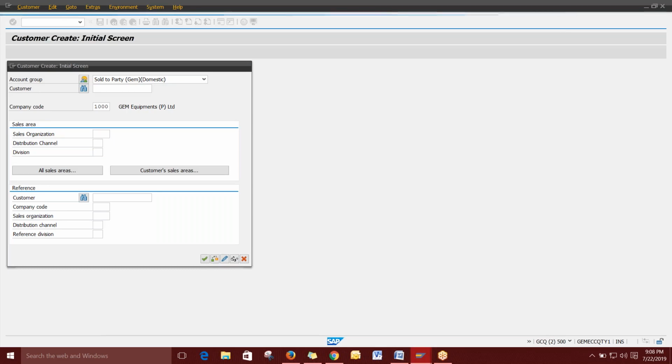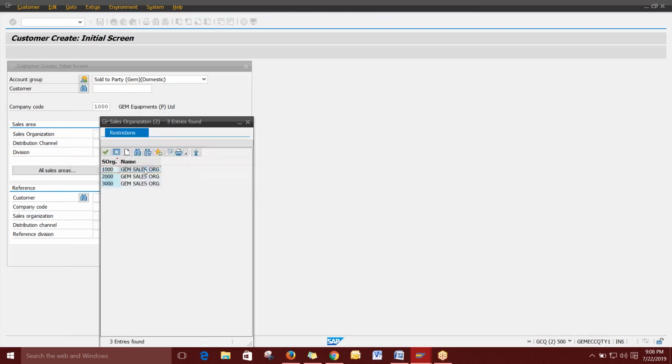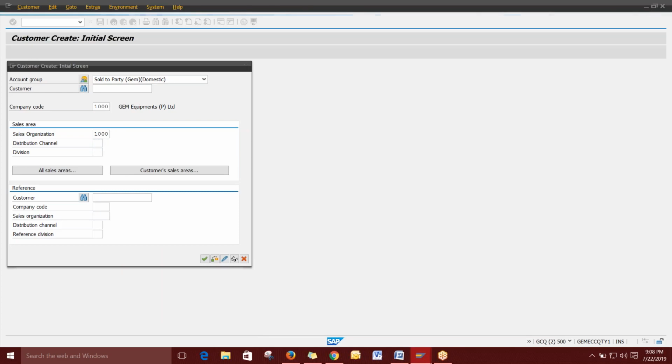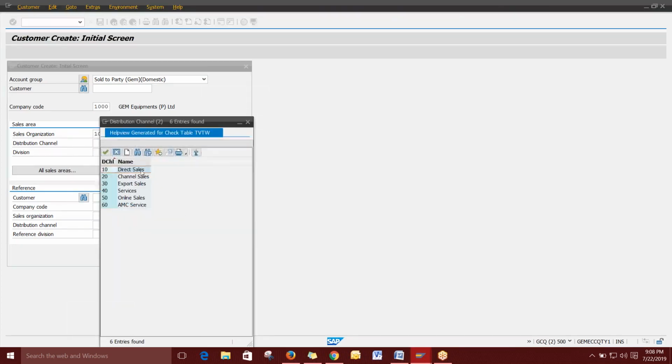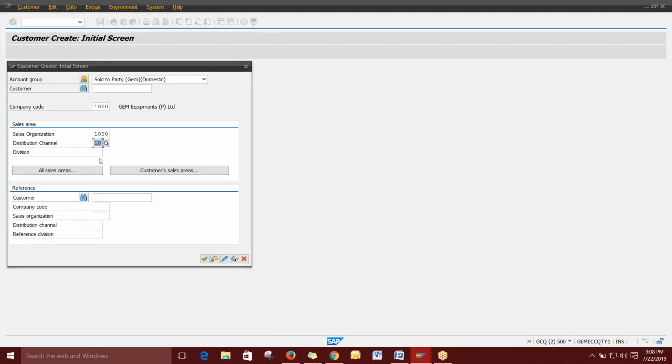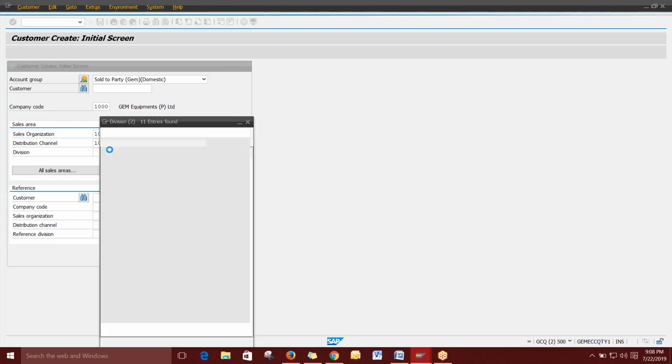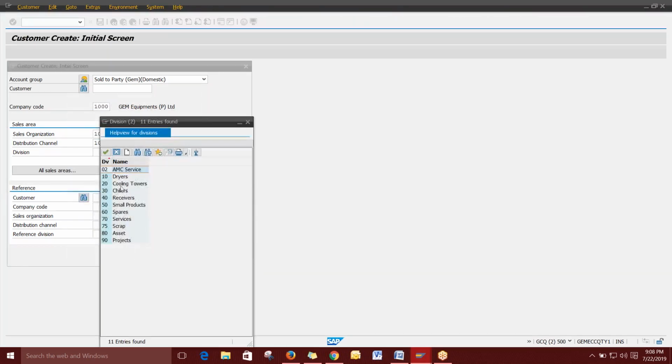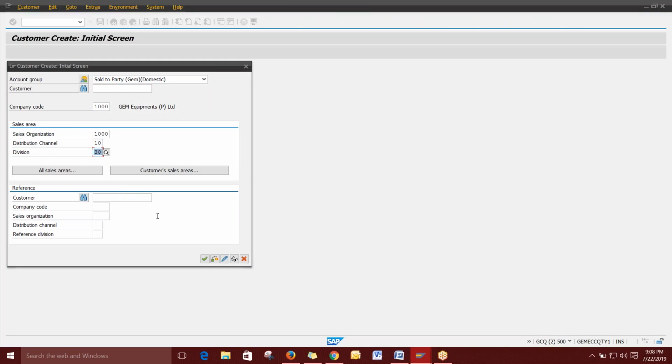So I'm just selecting one sales organization, 1000. Then I'm going for distribution channel. I'm just selecting direct sales. Next is division, I'm just giving any product. Then I'm just opening this document. So I'm going to create this combination.